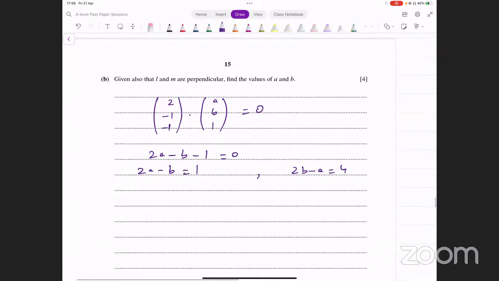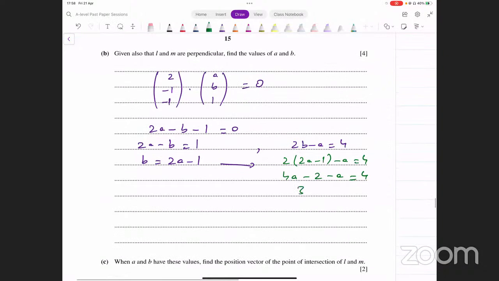All you have to do now is solve these two equations simultaneously, and that is going to give us the values for a and b. First equation में से अगर हम b को subject बना ले तो हमारे पास क्या आएगा, 2a minus 1. We can put that in the other equation. That would give us 2 into 2a minus 1 minus a equals 4, and that gives us 4a minus 2 minus a equals 4.